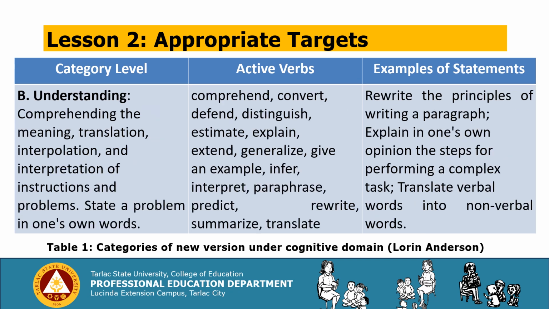Letter B, we have understanding, comprehending the meaning, translation, interpolation, and interpretation of instructions and problems. We have the active verbs: comprehend, convert, defend, distinguish, estimate, explain, extend, generalize, give an example, infer, interpret, paraphrase, or predict. Examples of statements: rewrite the principles of writing a paragraph, explain in one's own opinion the steps for performing a complex task.